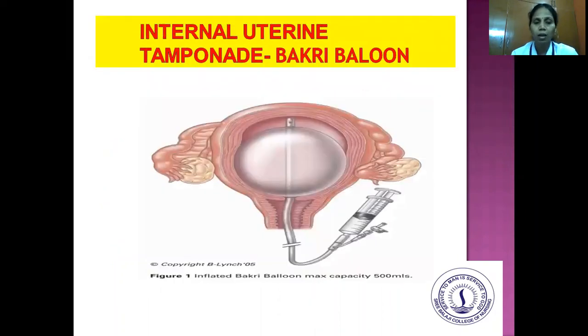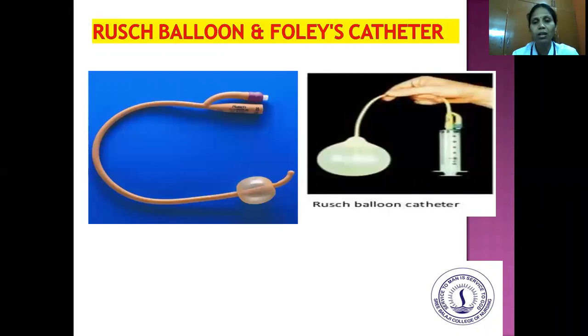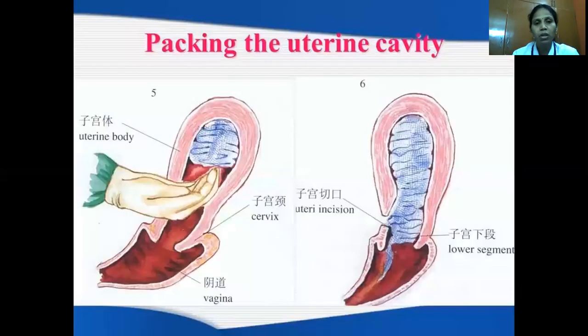So this is internal uterine tamponade, this Bakri balloon. And this one is Sengstaken-Blakemore tube. And this is the Foley's catheter and Rusch balloon, which can help in preventing the bleeding. And this is the packing of gauze in the uterine cavity. So by keeping the pack in the uterine cavity, it helps in controlling the bleeding.